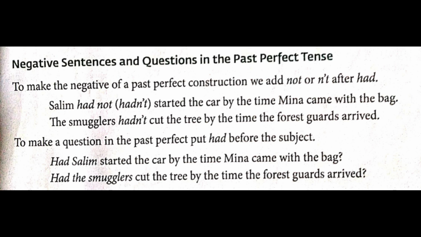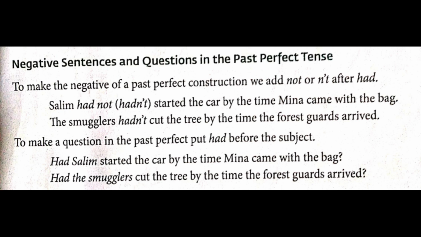For example, Salim had not or hadn't started the car by the time Meena came with the bag. So underline had not as well as hadn't, and the other one came. Came is what? Past tense, but had not started is a past perfect construction, that is the verb form.